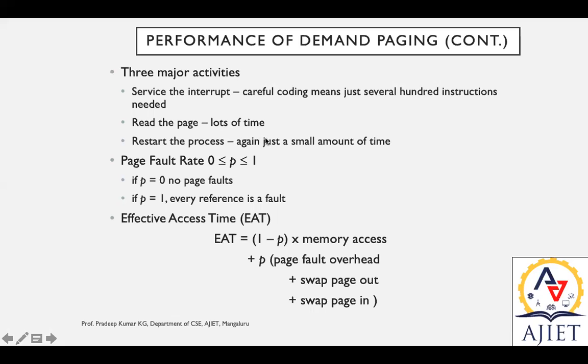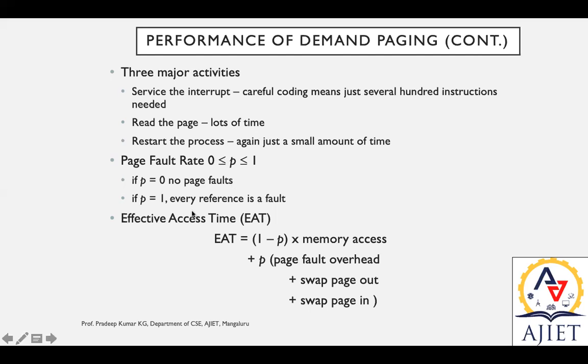There may be a case where there is no page fault, that is, p equal to 0, where all references are valid, with valid bits. Or there may be page faults, where every reference is a fault, nothing is available, and everything has to be searched for.